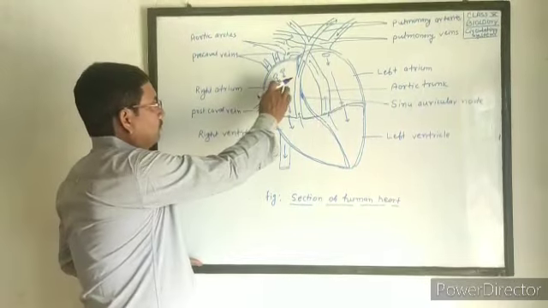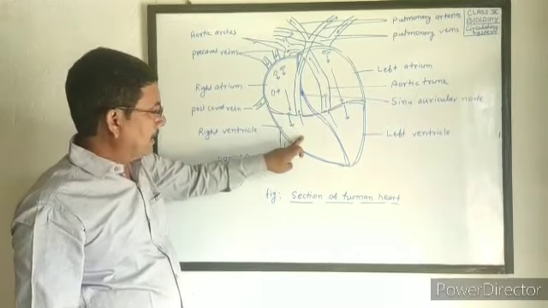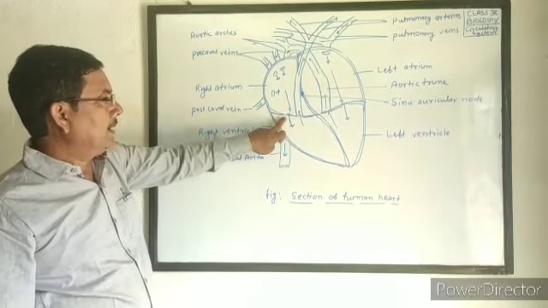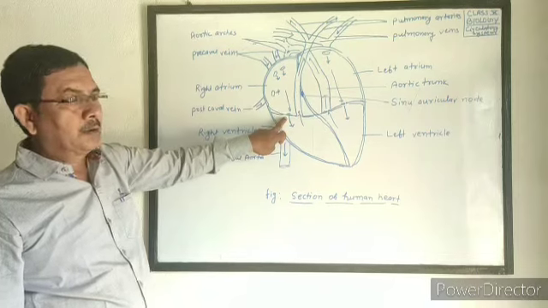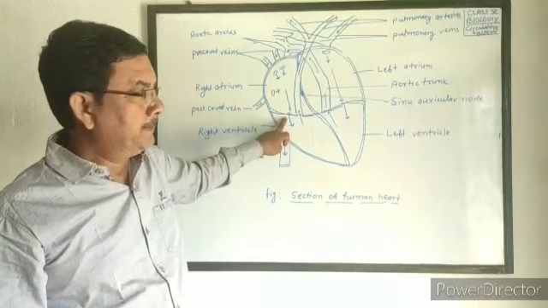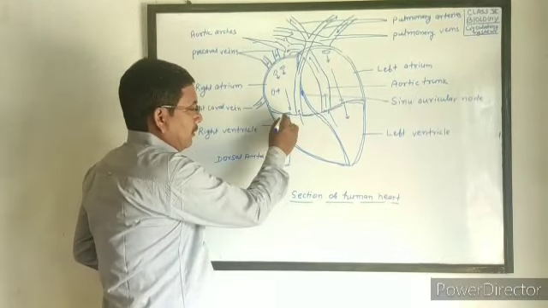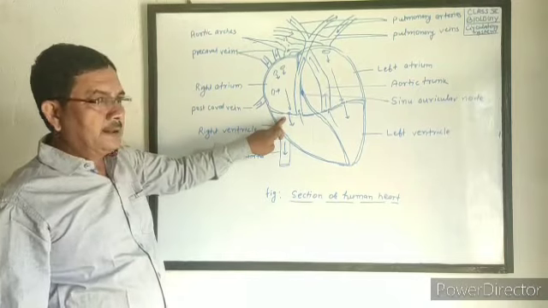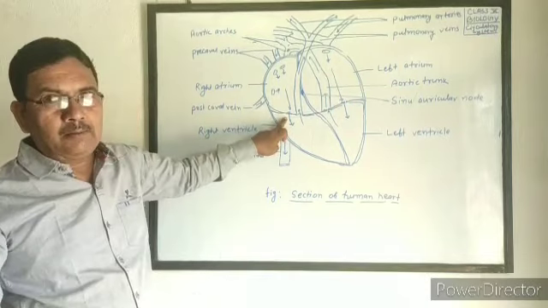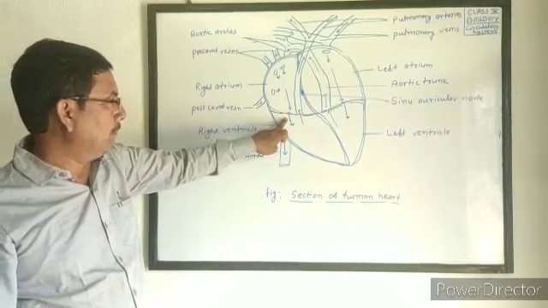And this blood from the right auricle goes to the right ventricle, and the opening is guarded by a valve called the right auriculoventricular valve. The opening is called the right auriculoventricular aperture, and the valve is called the right auriculoventricular valve, that is the AV valve.